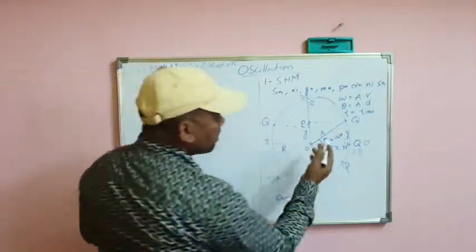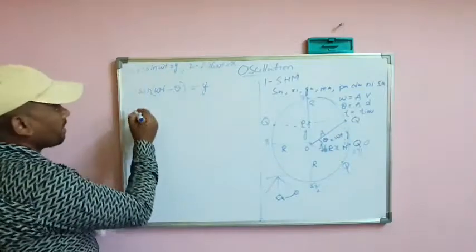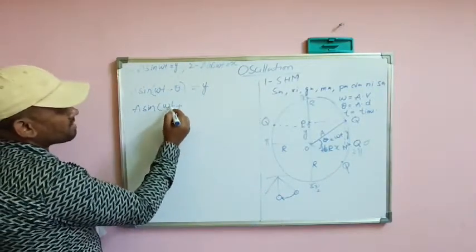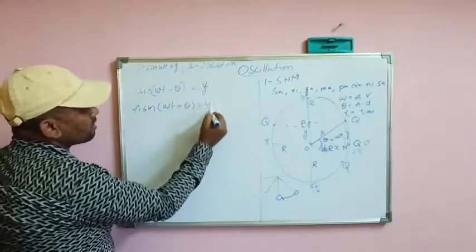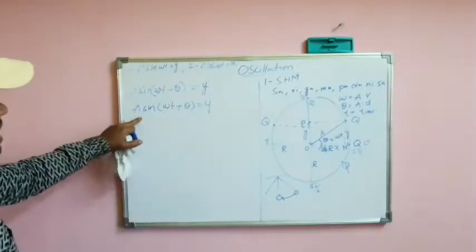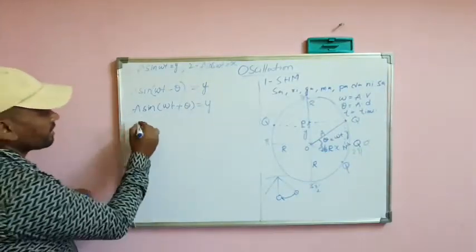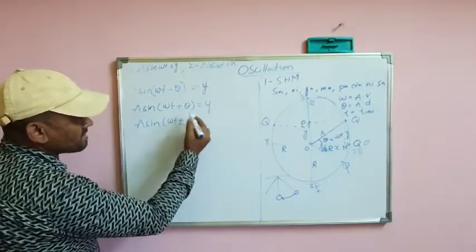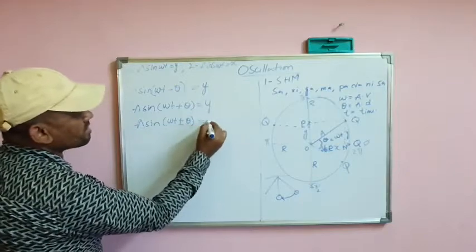What if in case the object is already here? A sin omega t plus theta equals y. So in a simple way we can write A sin omega t plus or minus theta equals y.